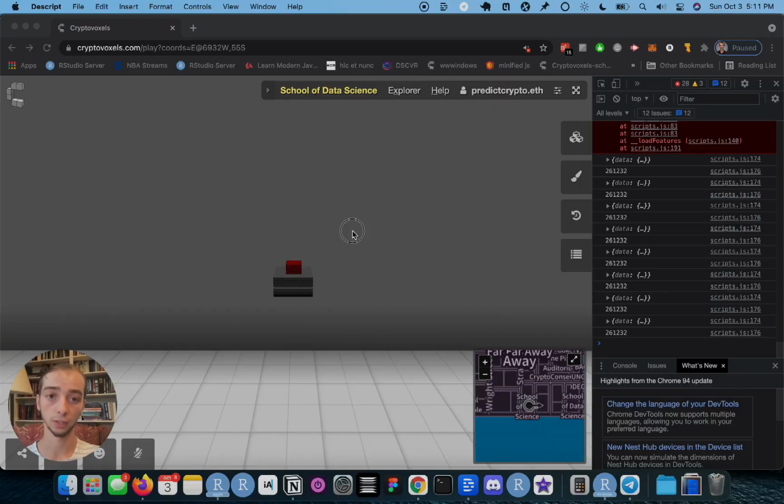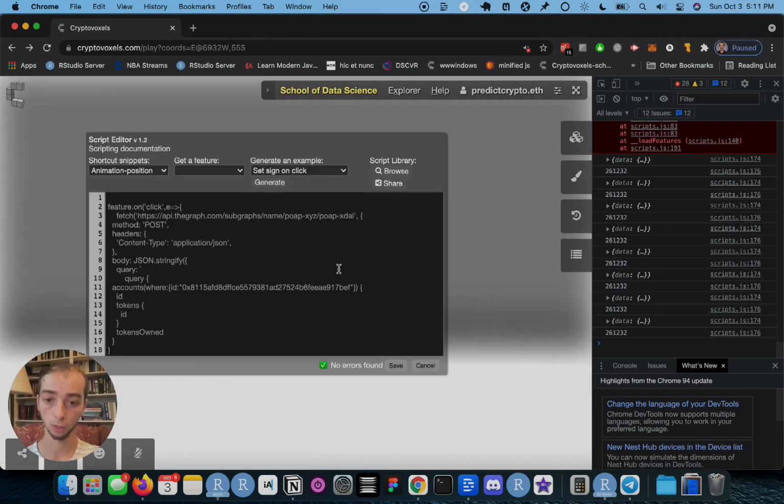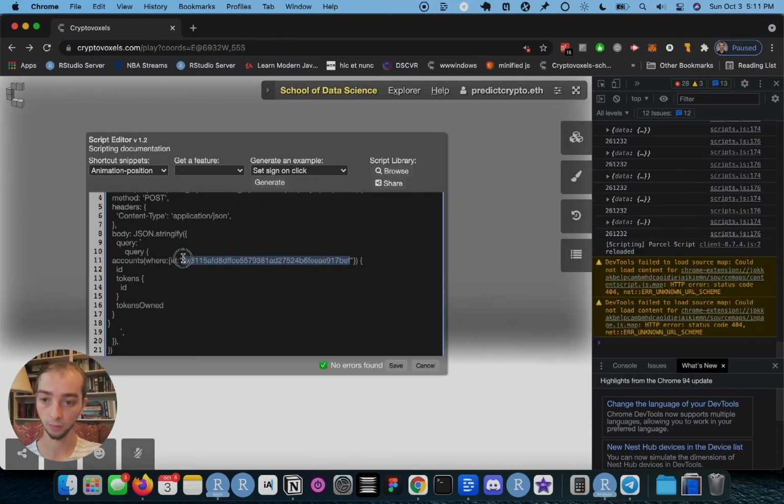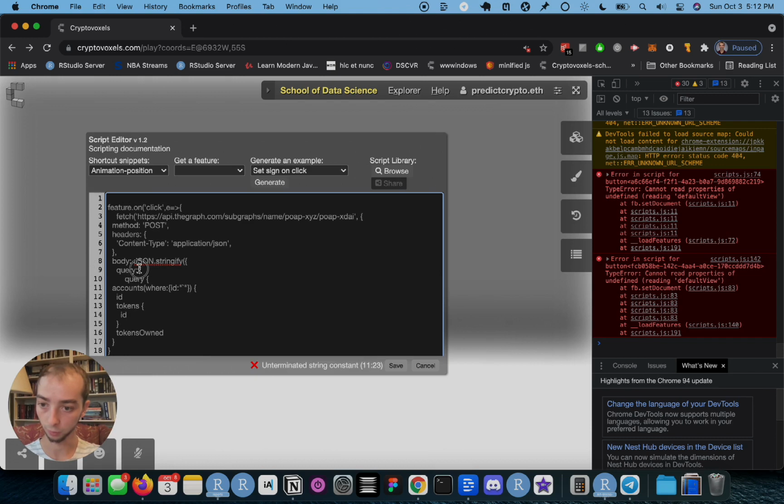Next, we want to make sure that the query we're performing is not pointing to this address I specified here, but rather the address of the person who's currently visiting the parcel. So in order to do that, I'm going to add this backtick, because that's how we're opening this query. You can see we're opening it there. So we have to close the quote, I guess. And then we're going to do plus e.player.wallet. And then we're going to do plus and then another backtick.